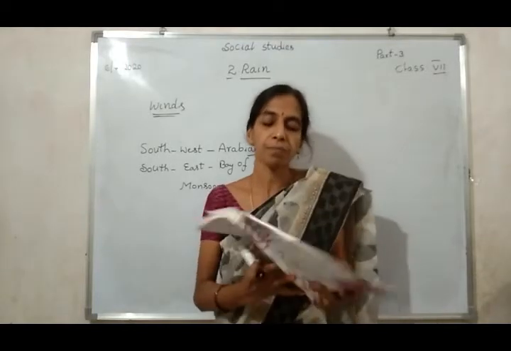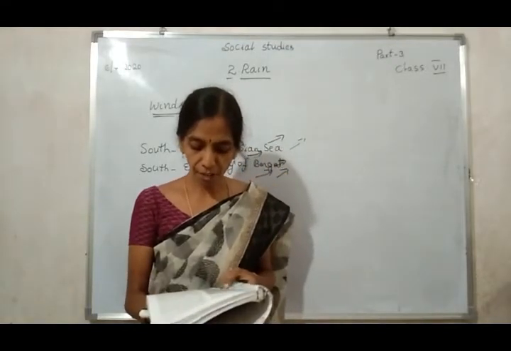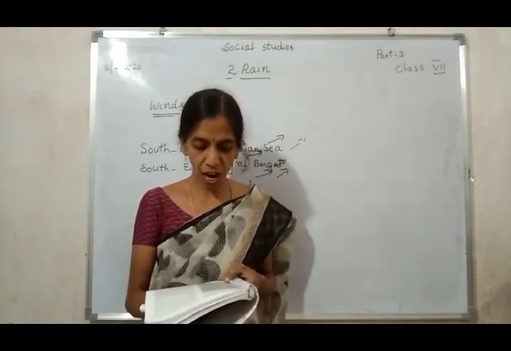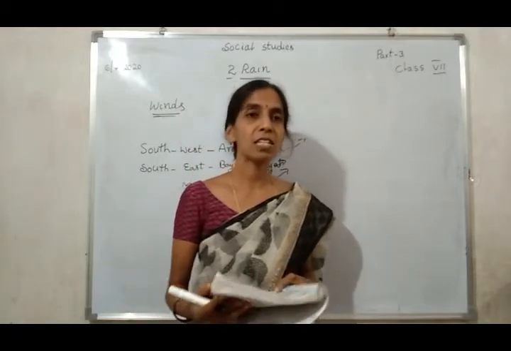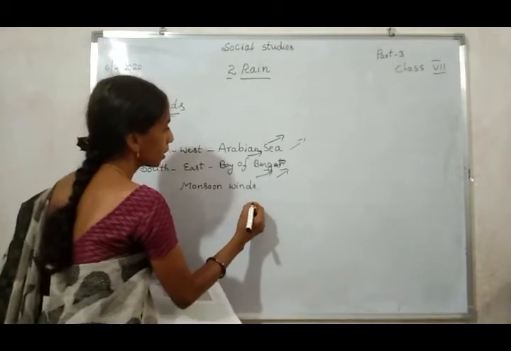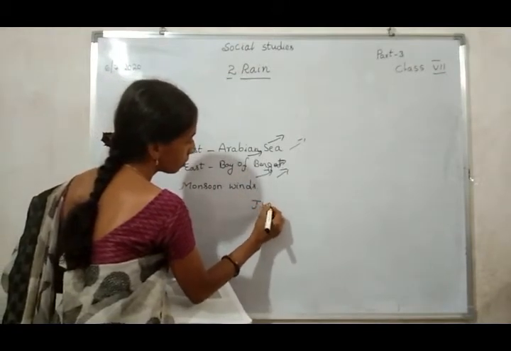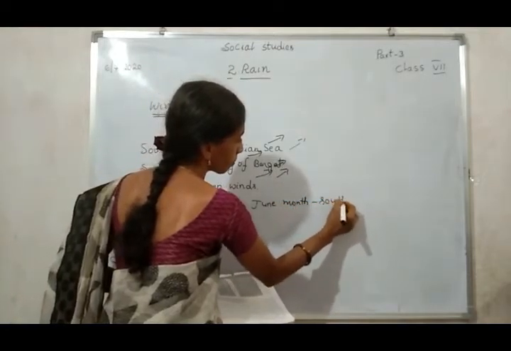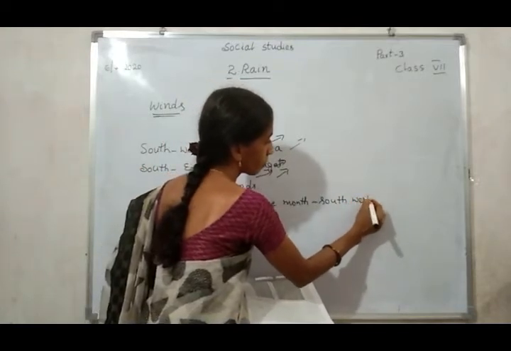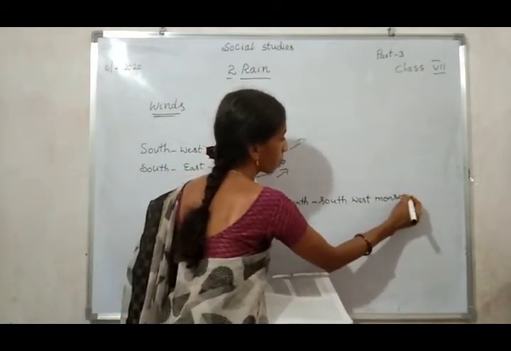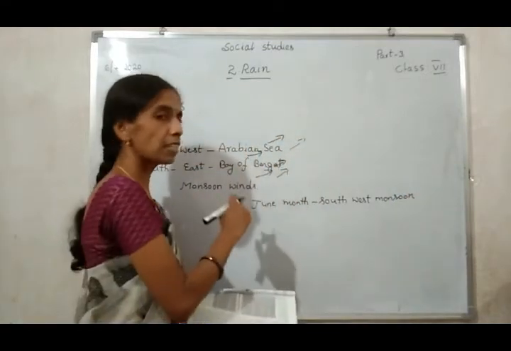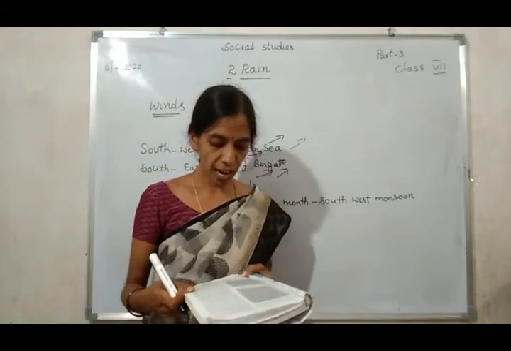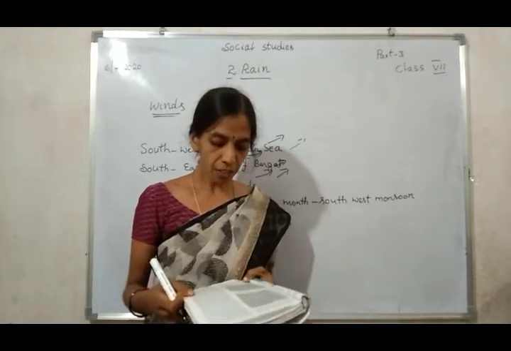Don't forget: when the southwest monsoon sets in around the beginning of June, the winds carrying the clouds also reach Andhra Pradesh, as you can see from map 1. In which month does it start? June.